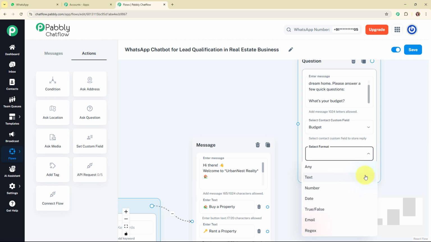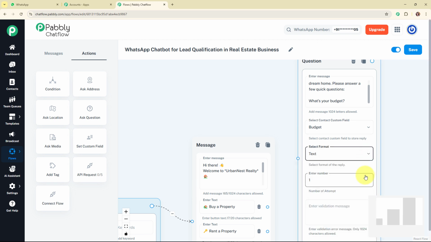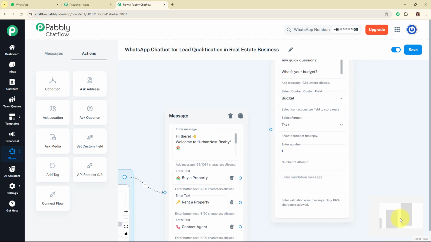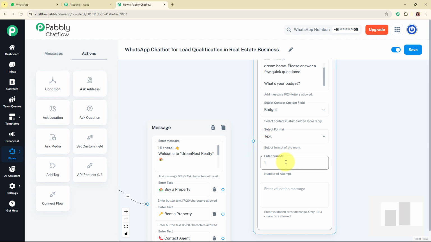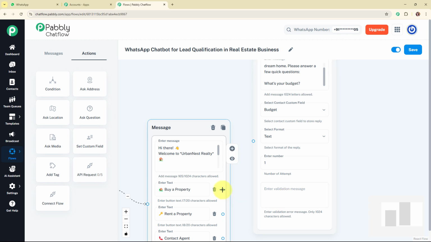So here I'm going to select the format as text, because here my lead can answer the budget in text as well. And by using this particular format, it is going to capture the numbers plus text as well. So that's why I've used this text format over here. And then it is asking me for the number of attempts. So I'm going to add the number of attempts as 1, and then it is asking me to enter the validation error message. It is not required to enter the validation error message, so I'm going to leave it blank. And now I'm going to connect this buy a property quick reply button to this message box.